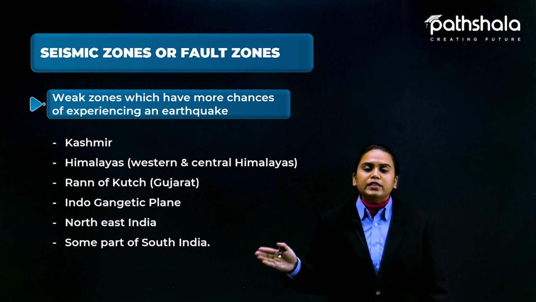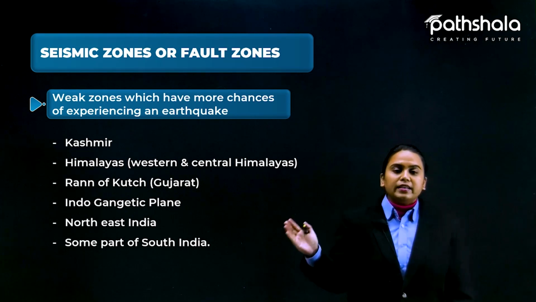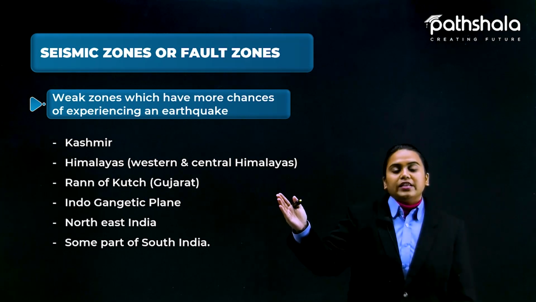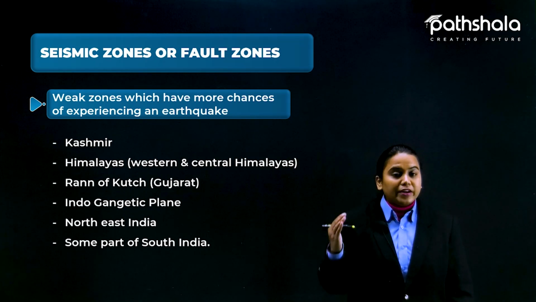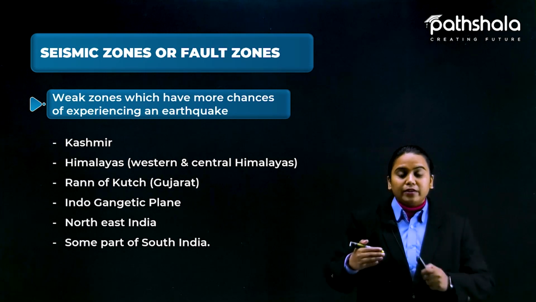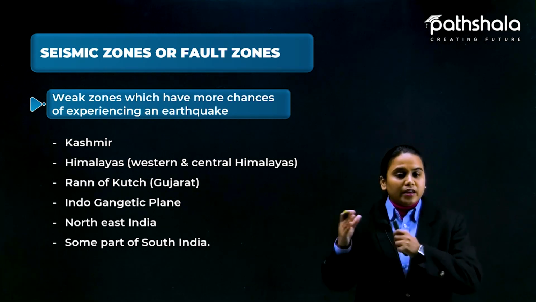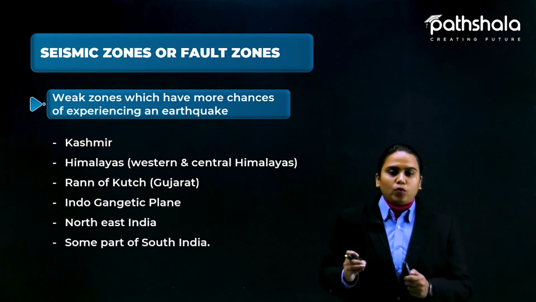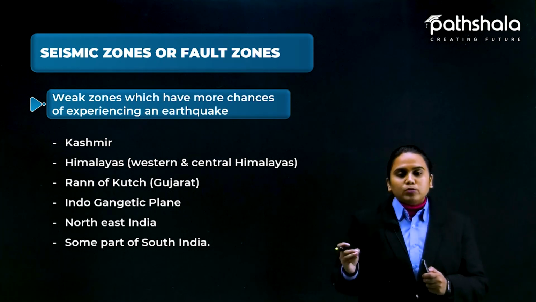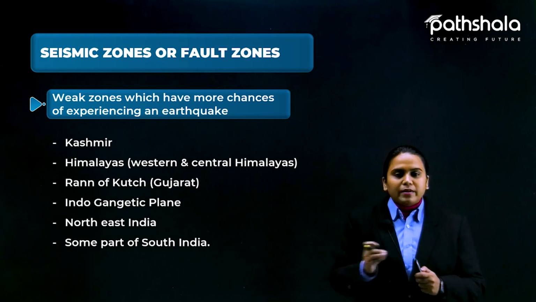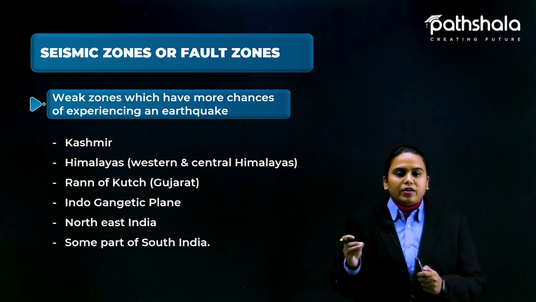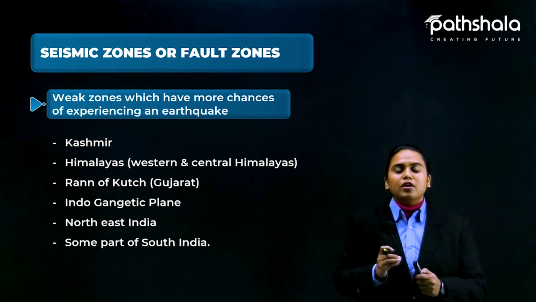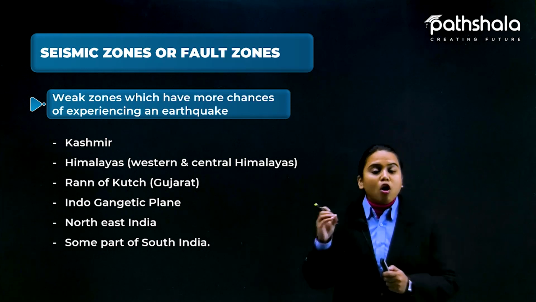South India is the least prone area, where we get the least number of earthquakes, but the upper parts of India are very high risk, and in every 5 or 10 decades you will definitely get one earthquake there. In newspapers also you randomly hear that an earthquake occurred in this part of India or that part. So these are the fault zones.